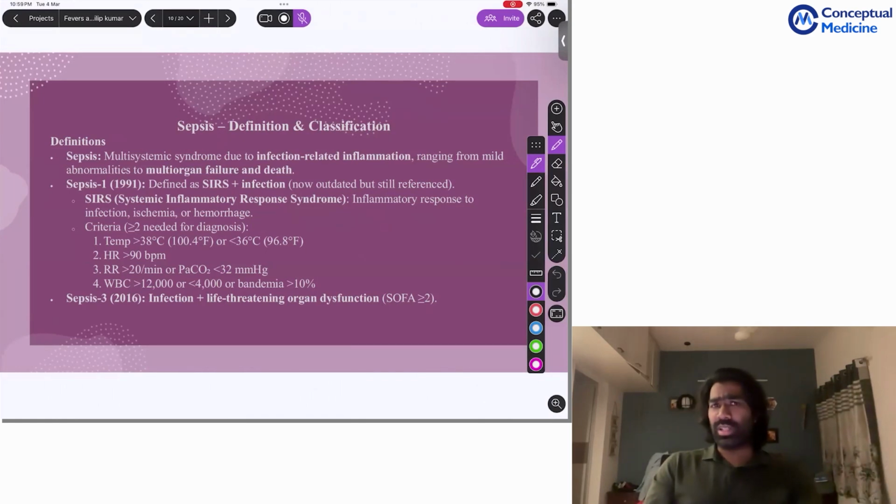Coming to the final topic, that is sepsis. First, we need to know the classification and definition of sepsis. What is sepsis? It's a multisystemic syndrome due to infection-related inflammation ranging from mild abnormalities to multi-organ failure and death.